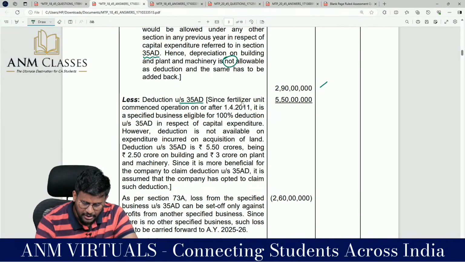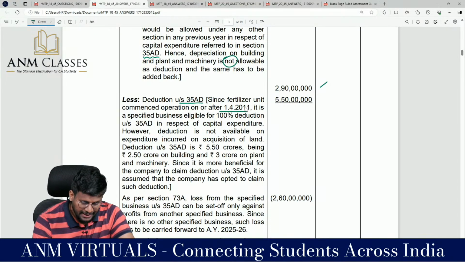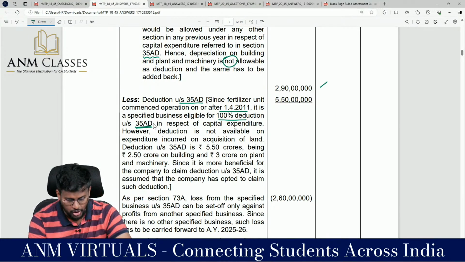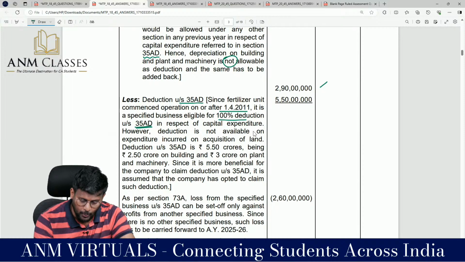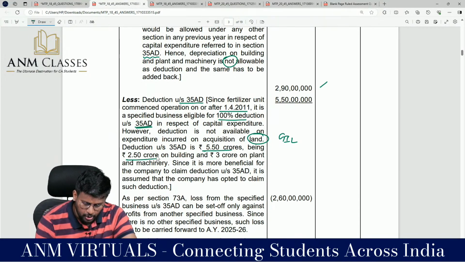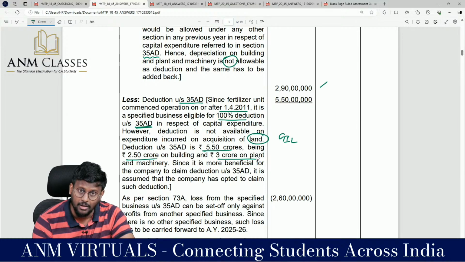Deduction under 35AD: since the fertilizer unit commenced operation on or after 1/4/2011, it is a specified business eligible for 100% deduction under 35AD in respect of capital expenditure. However, deduction is not available on expenditure incurred on acquisition of land because of GIL. Deduction under 35AD is 5.5 crore, being 2.5 crore on building and 3 crore on plant and machinery.